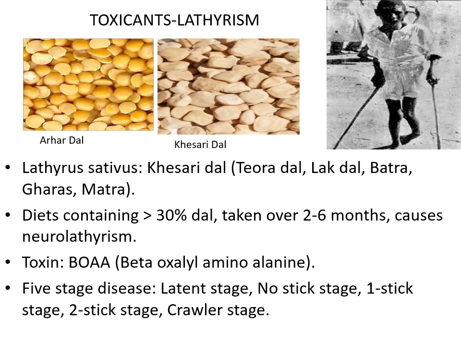Then coming to the no stick stage. In no stick stage, the patient usually walks with short jerky steps, and this is where most of the patients are identified. Then we have the one stick stage where the patient usually walks with a crossed gait and has a tendency to walk on his toes. There is muscular stiffness also seen. In the two stick stage, the symptoms are more severe, and then you have the crawler stage. Finally, the erect posture is actually impossible.